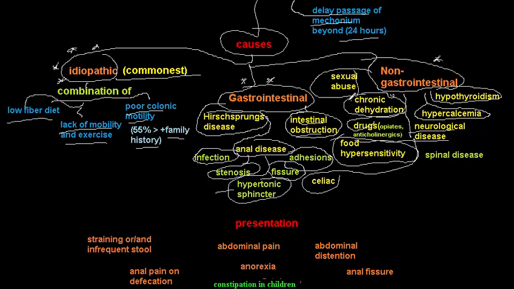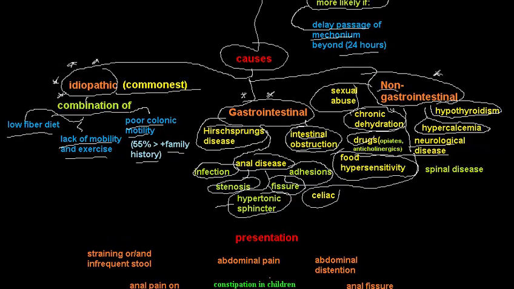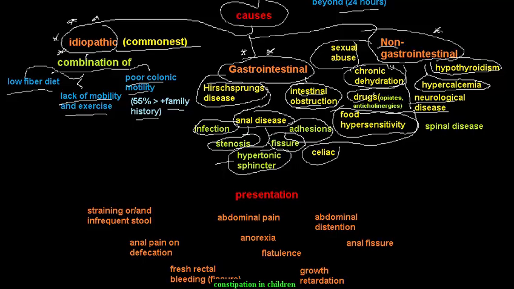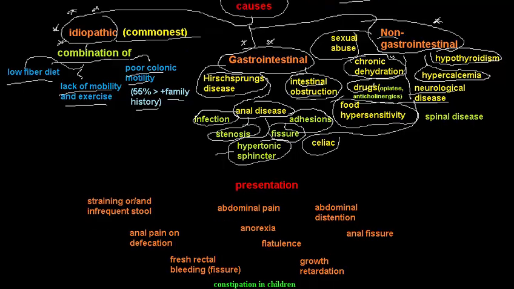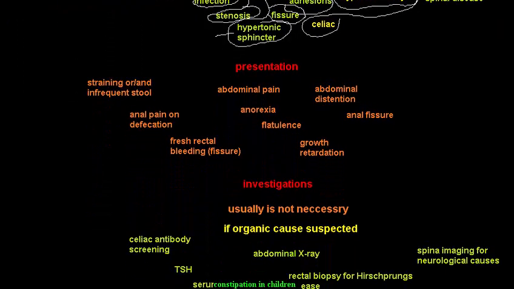So please categorize them into idiopathic, gastrointestinal, and non-gastrointestinal. The idiopathic: low fiber diet, lack of mobility, poor colonic motility. The gastrointestinal: Hirschsprung disease, intestinal obstruction, anal fissure. The non-gastrointestinal causes: the endocrine causes, hypothyroidism and hypercalcemia; the neurological causes, neurological spinal disease; and chronic dehydration, celiac disease, sexual abuse, and so on.